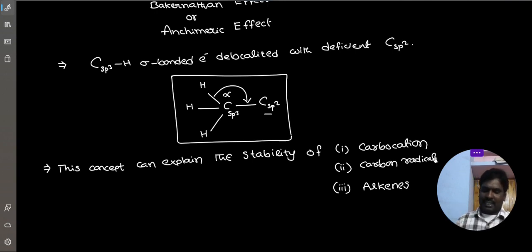So this concept can explain the stability of carbocation, carbon radical, alkenes.